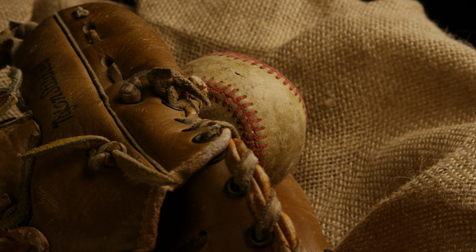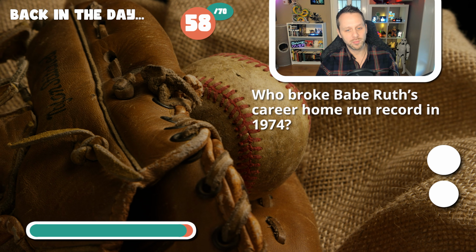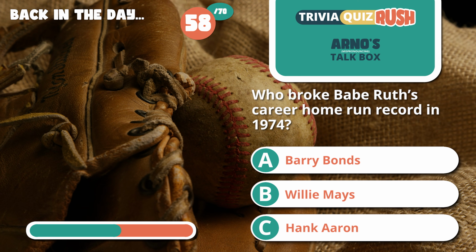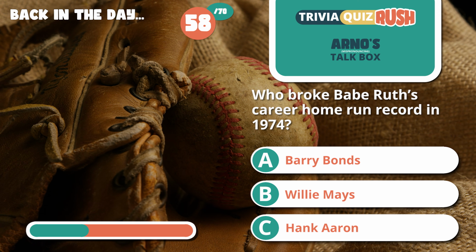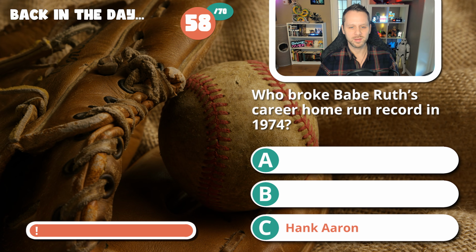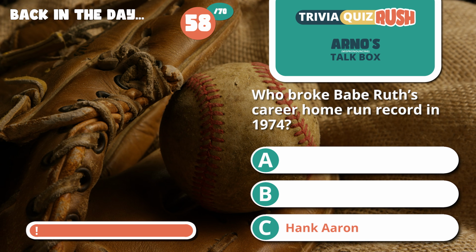58. Who broke Babe Ruth's home run career record in 1974? Barry Bonds, or Willie Mays, or Hank Aaron? And the right answer is Hank Aaron.